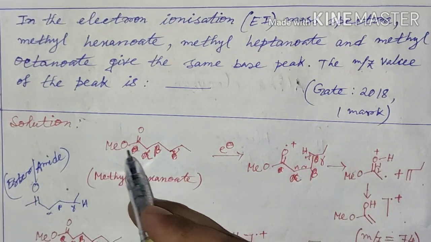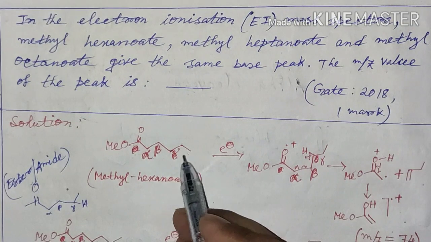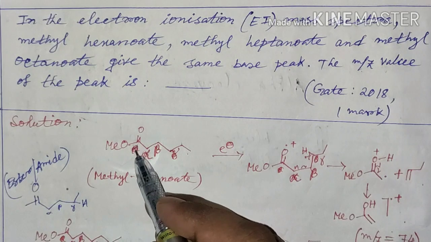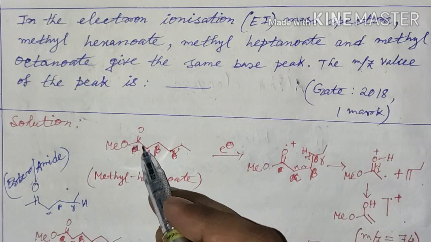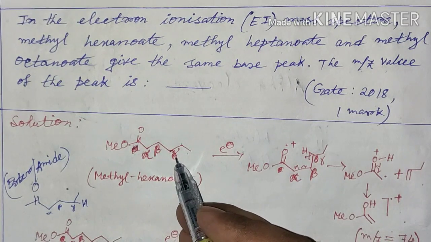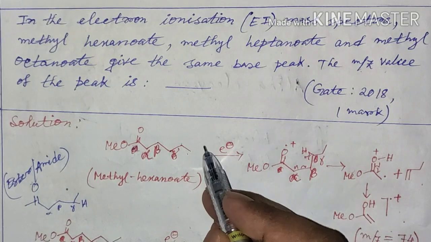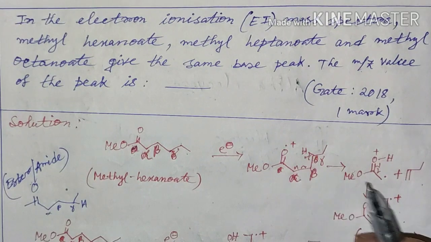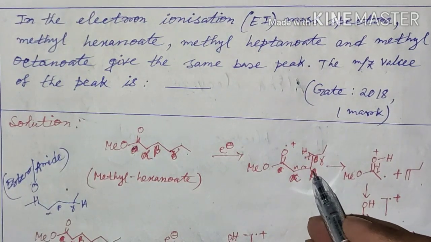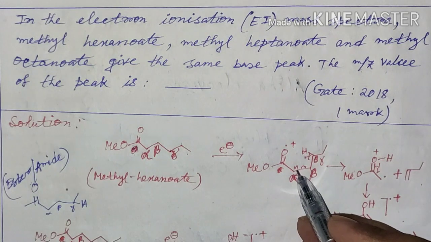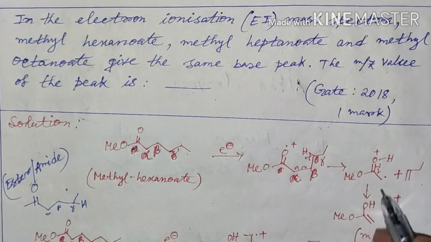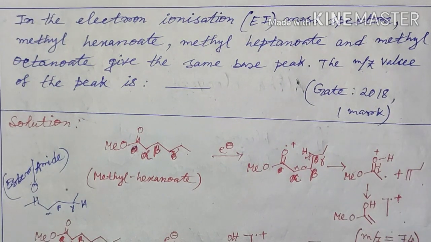Here this ester, methyl hexanoate, 1 2 3 4 5 6, contains gamma hydrogen. As I have written wrong previously, I wrote alpha carbon here, but according to this, the carbonyl carbon is alpha, this is beta and this is gamma. Now when it is bombarded with electrons, it will generate this radical cation, and after McLafferty rearrangement, that is alpha, beta and gamma hydrogen abstraction and alpha-beta bond cleavage, it will form this radical cation.